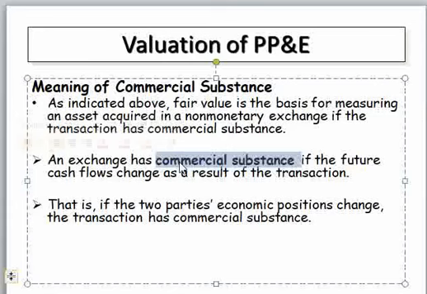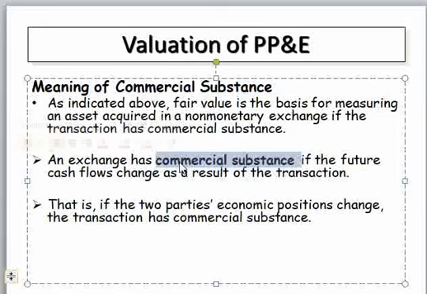Whether a similar asset or a non-similar asset, if the cash flow is changed, then we can say the exchange has commercial substance. Due to this, we can recognize both gain and loss without any confusion.